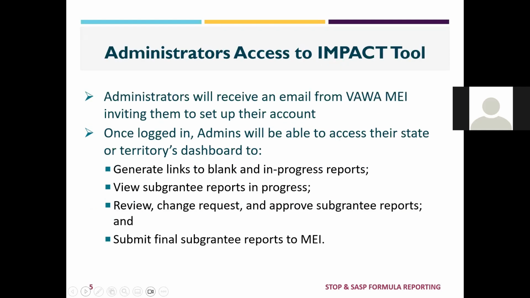Administrators will receive an email from VAWA MEI inviting them to set up a new account or notifying them that their account is re-enabled if you've previously had an account in the Impact tool. Once you're logged in, administrators will be able to access the state or territory dashboard, and from there, generate links to blank progress reports, view subgrantee reports that are in progress, review, make changes, deny and request changes, or approve subgrantee reports, and ultimately, you'll be able to submit the final subgrantee reports to VAWA MEI.